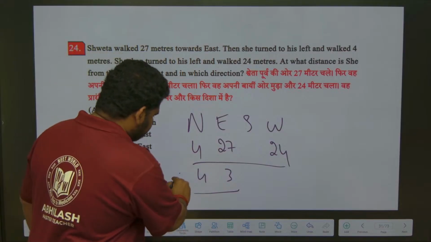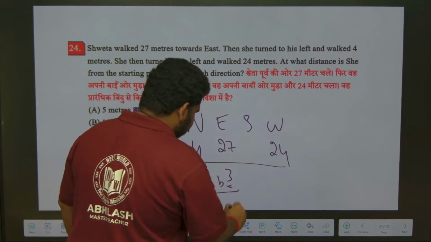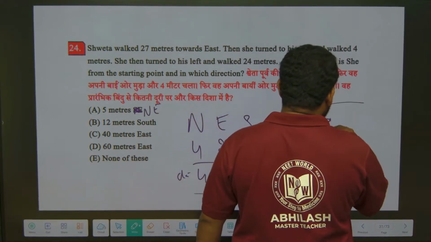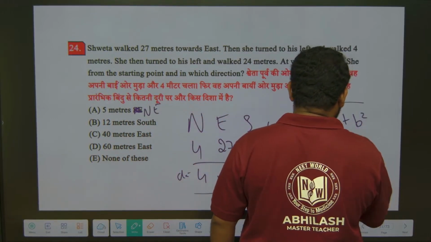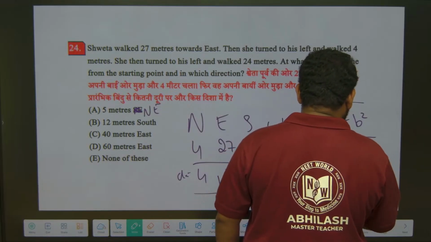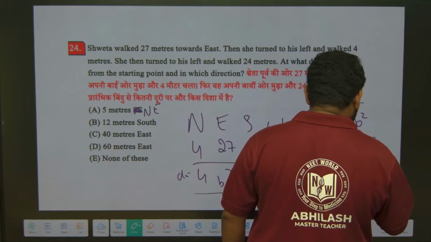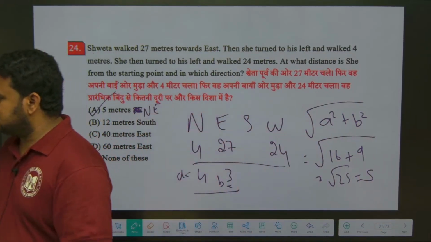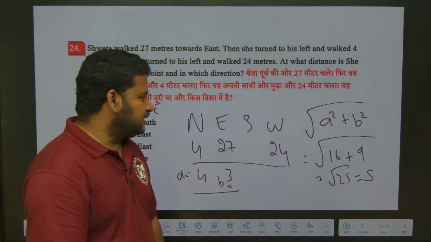So what about the distance? Let a be 4 and b be equal to 3. So I have to find square root of a square plus b square. So this becomes square root of 4 square is 16, b square is 3 square is 9. So this will become square root of 25. That is nothing but equal to 5. That is option A. Option A is the right answer to this question. Clear?